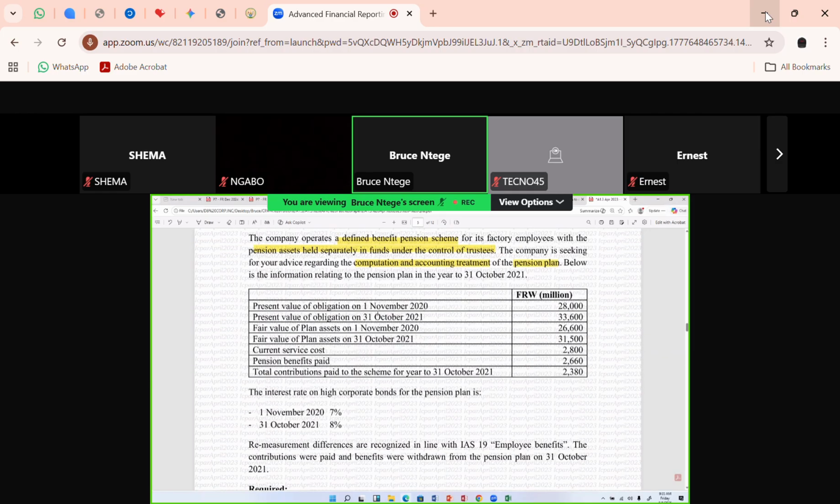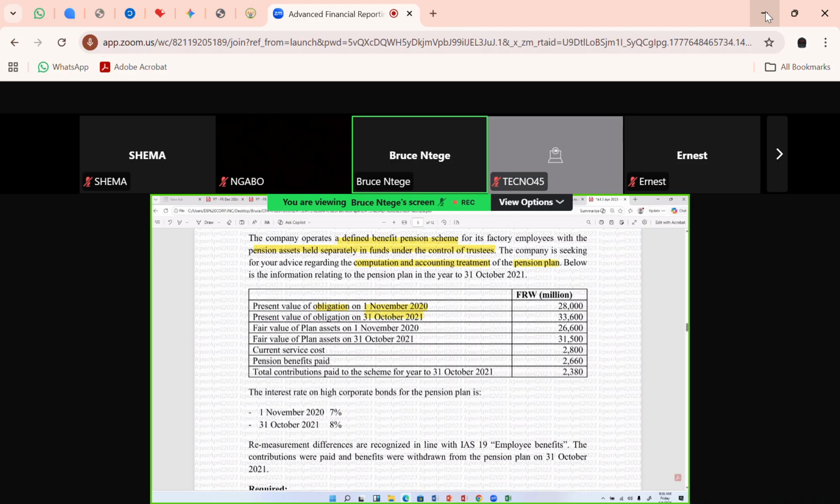So they've given me the value of the pension obligation at the start of the year. The year ends October 2021, so this is the opening position: on 1st November 2020, the pension obligation was 28,000 million francs. So that's the figure there. While at the end of the year, October 2021, the pension obligation closes at 33,600.